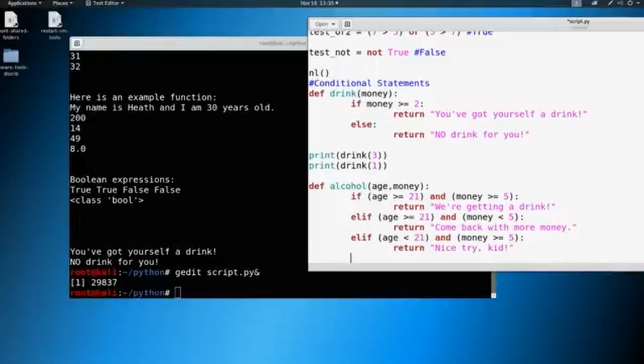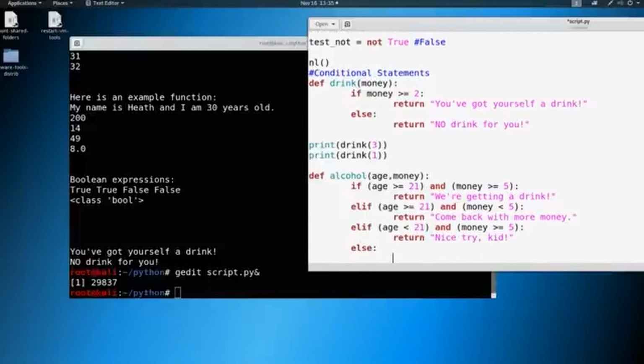And then lastly, in our else scenario, if we are not meeting any of the conditions above, which means we won't have the age, we won't have the money, then we're just going to return, you're too, if I could type, sorry, you're too poor and too young.